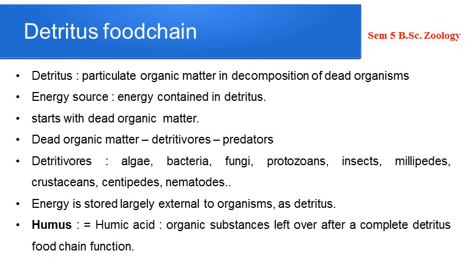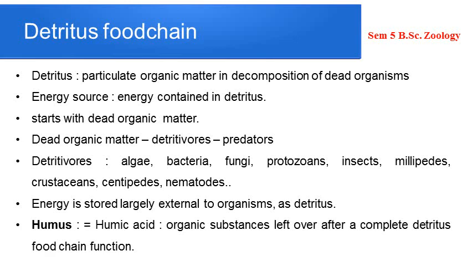Now, in the case of the detritus food chain, the ultimate energy source is the energy contained in the detritus. The detritus food chain is one of the most important components in the energy flow of an ecosystem. Why is it so?